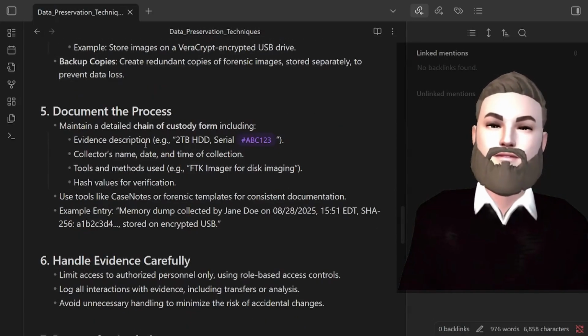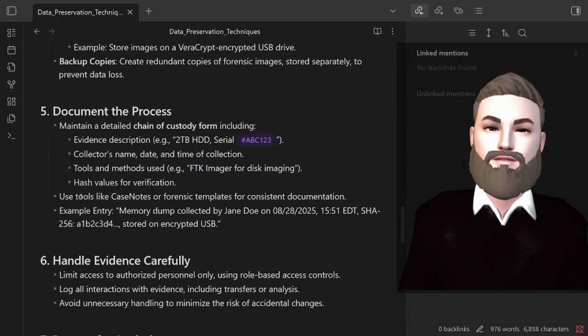Document the process. Maintain a detailed chain of custody form, including evidence description, like the hard drive serial number, right? Collector's name, date, and time of collection. Tools and methods used: FTK Imager for disk imaging, for example. Hash values for verification. Use tools like case notes or forensic templates for consistent documentation.